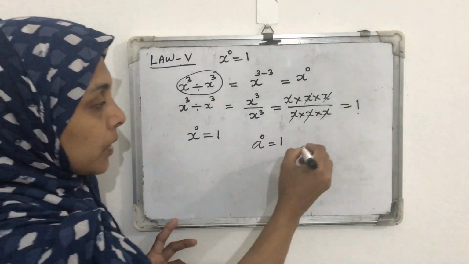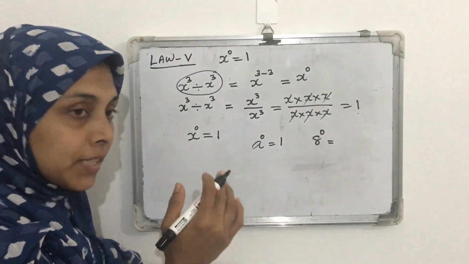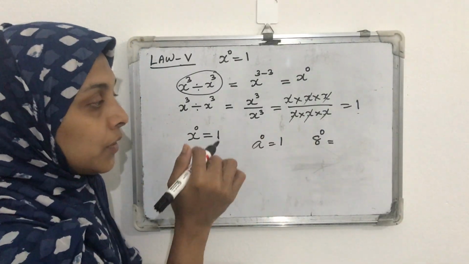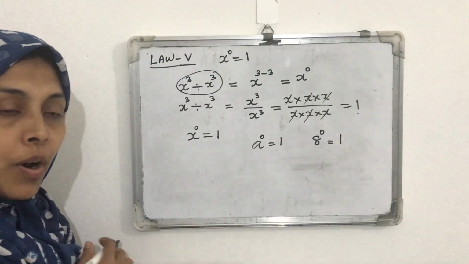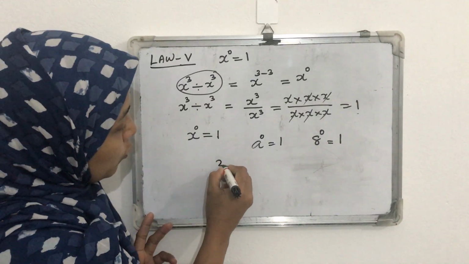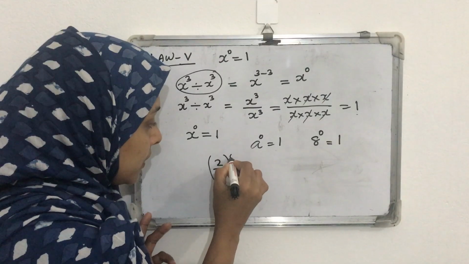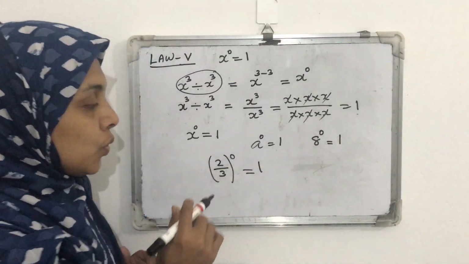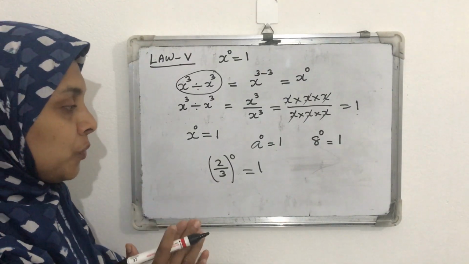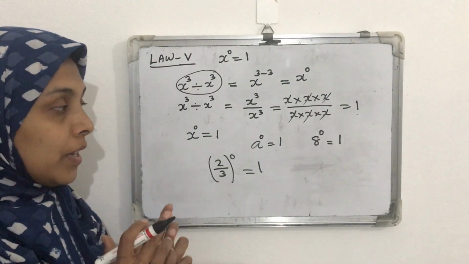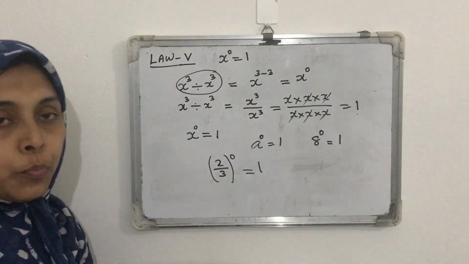Now 8 raised to 0: 8 is a rational number and its power is 0, so what will be its value? 1. Next, 2 by 3. 2 by 3 is a rational number and if its power is given as 0, what will be its value? That also is 1. So for any rational number, if its power is 0, then its value will always be 1. That is the fifth law of exponents.